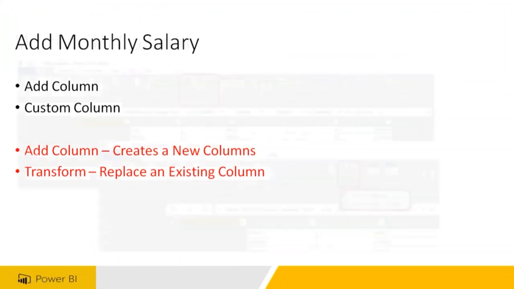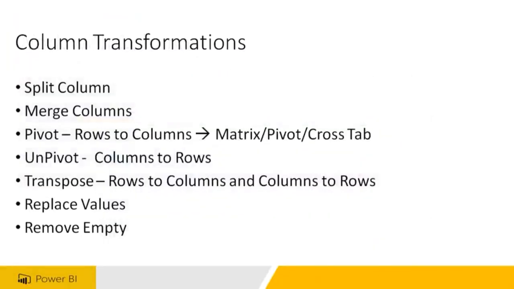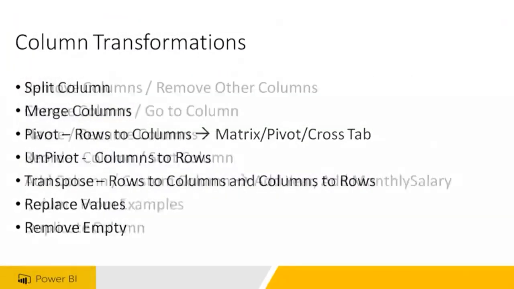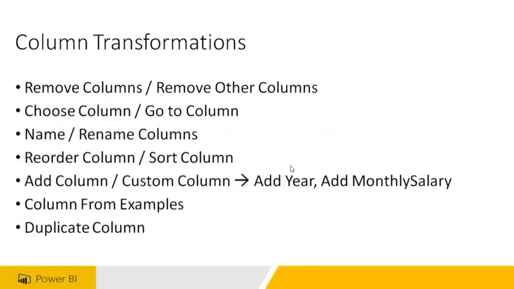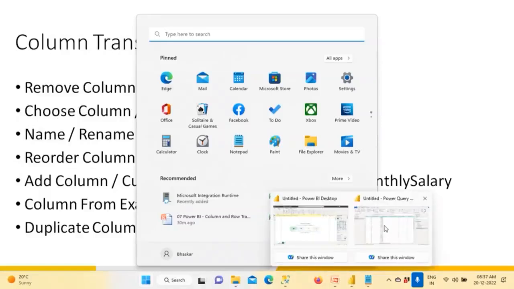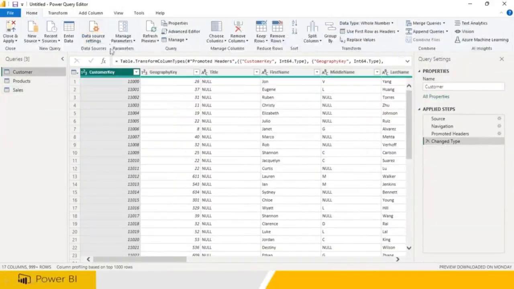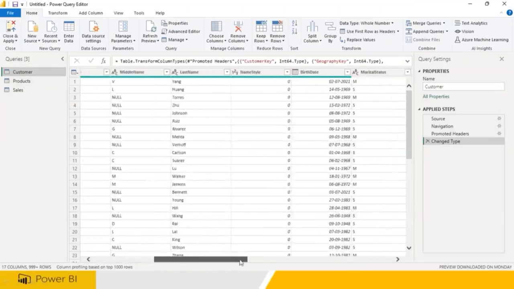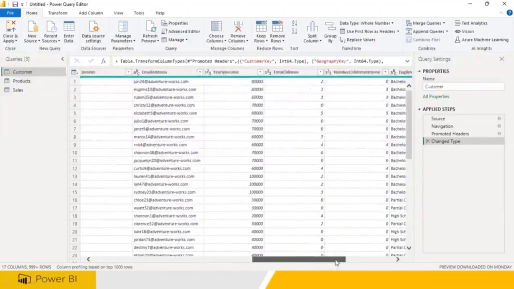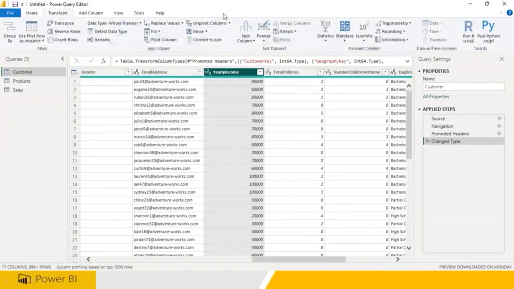Now again, I wanted to create a lot of add columns or custom columns. You have a lot of other things also. For example, I go to the customer table and there is a yearly income. So what is this? A number column. Again, two options. We can go to transform data. It is number column data, so what is it that you wanted to do? Plus, minus operations you can do.